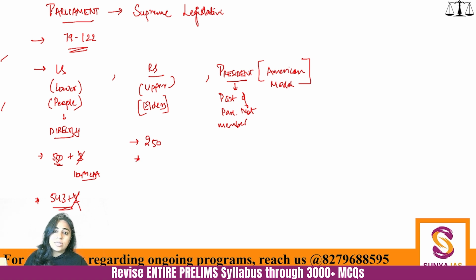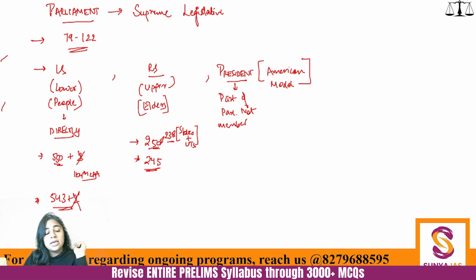Right now, the strength is 245, so 5 members less. And within this 250, there are 238 people who are representing the states and union territories. Please pay a lot of attention over here: states plus UTs.